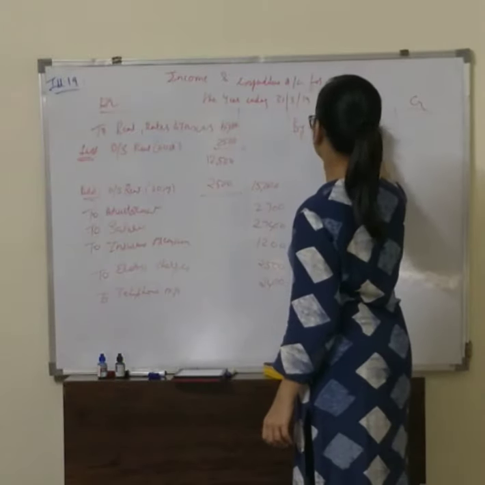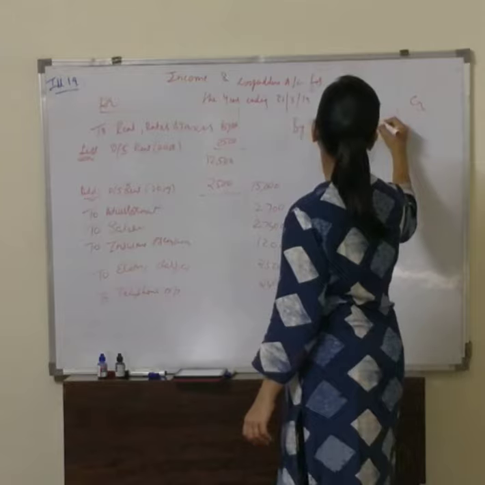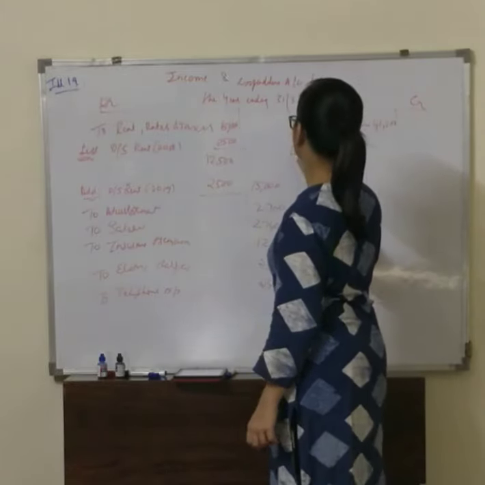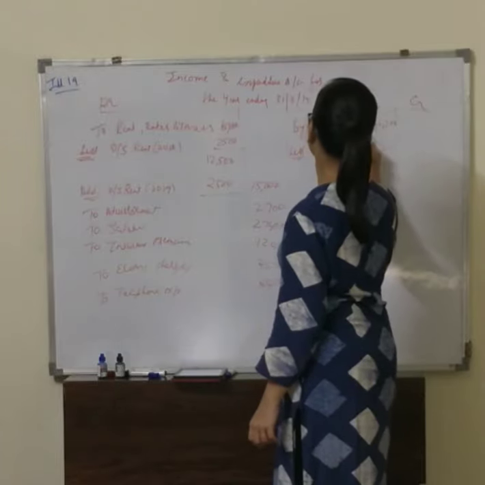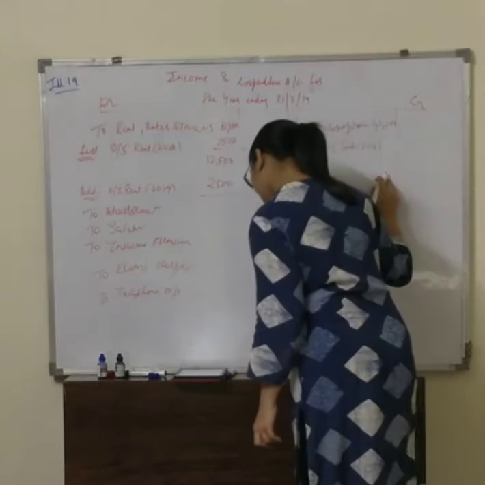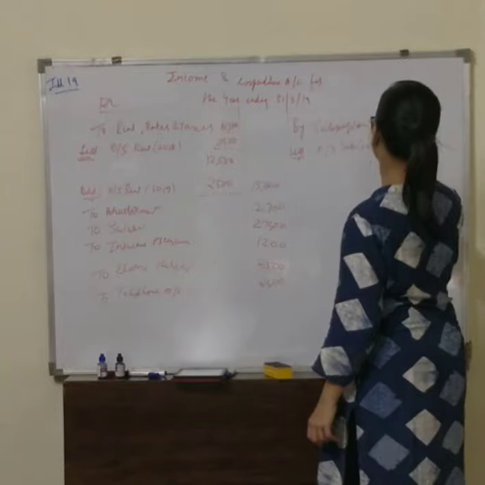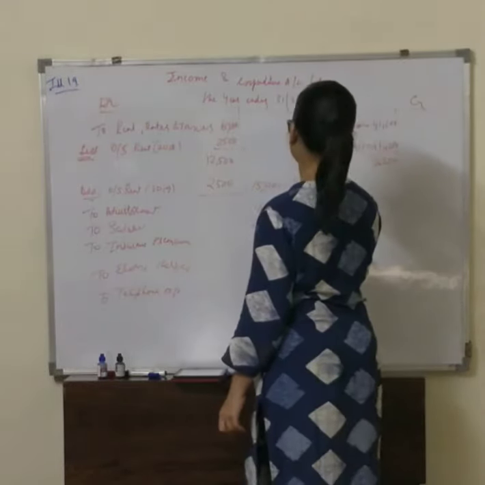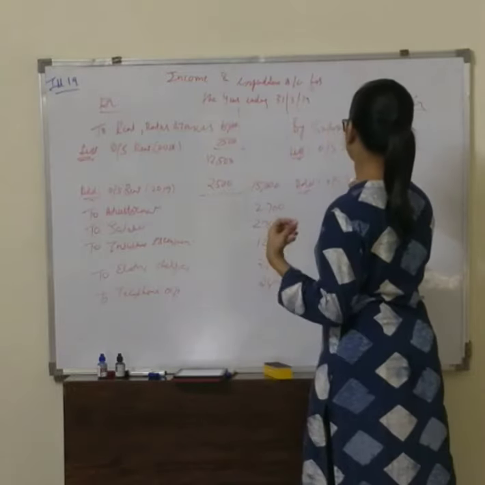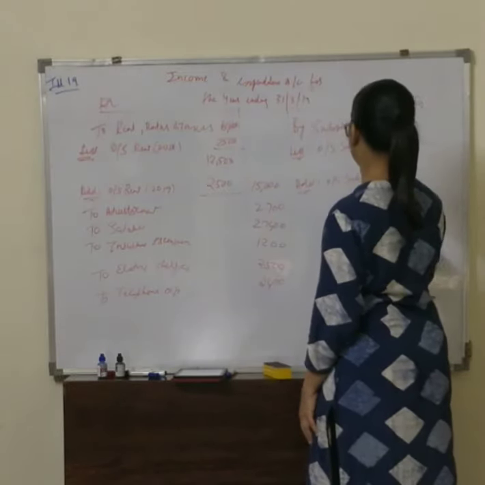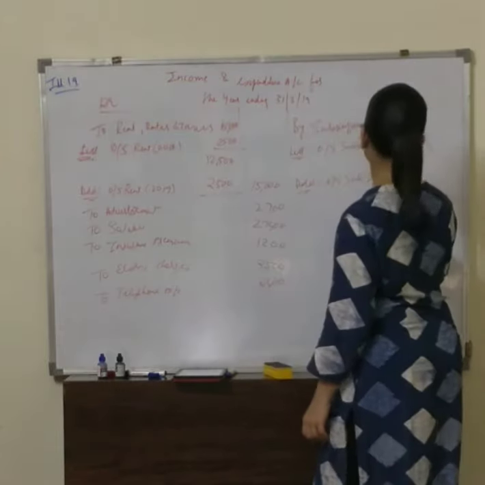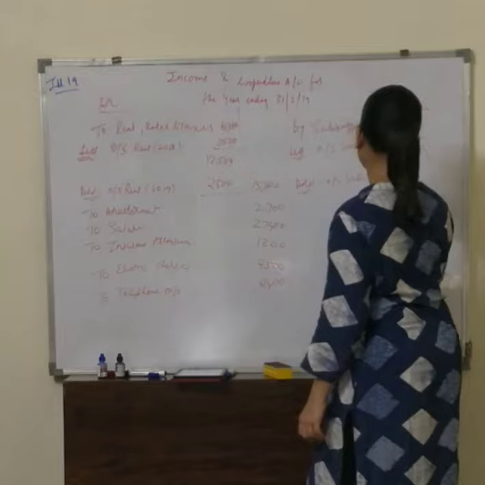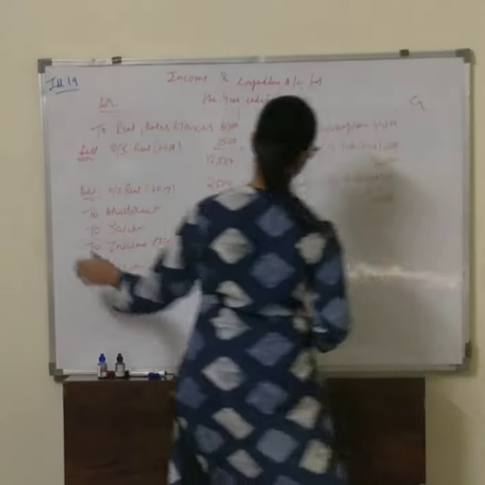How much is our subscription in our receipt and payment account? 42,200. Then less outstanding subscription for 2018. How much is it? 4,000. We get 36,200. Then add outstanding subscription of 2019. How much is it? 5,400. We get 43,600.